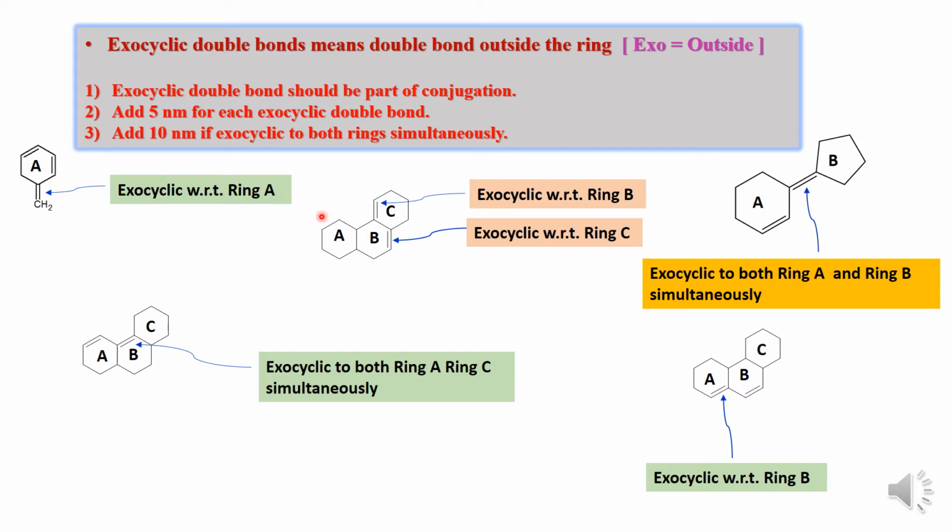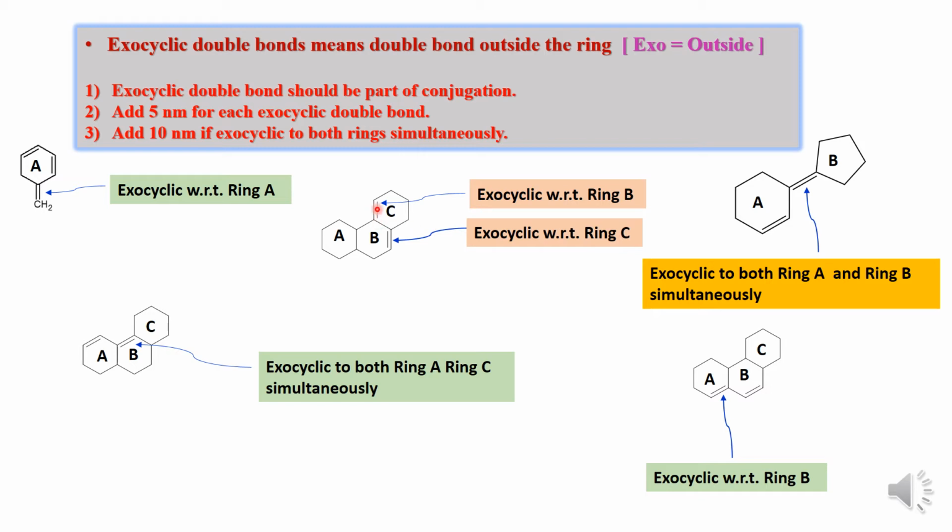Now coming to this next compound, A, B, C, three rings are there, they are fused with each other. But now we have to consider the rings separately here. Now there are two double bonds present in the ring B and C. Now we will see the rings separately. Now consider this ring only, that is the ring C, and you will find that this double bond, which is the part of conjugation, is exocyclic to the ring C. So this double bond is exocyclic with respect to ring C.